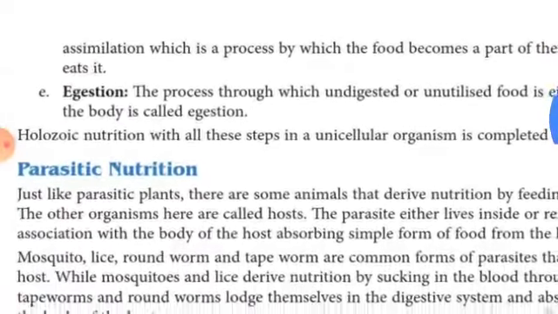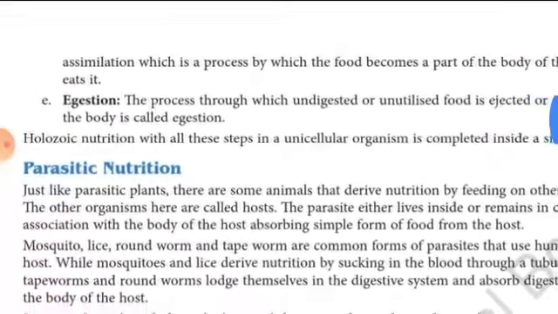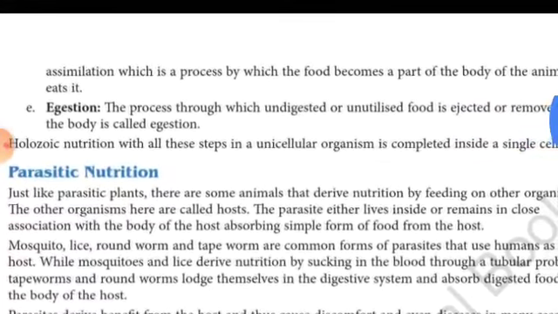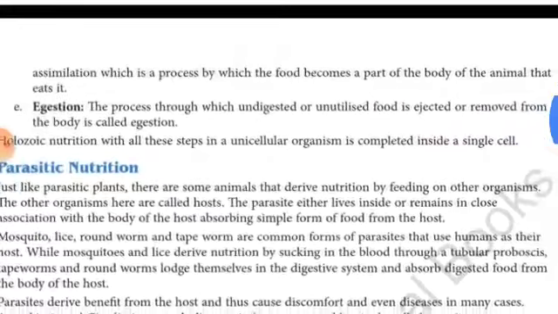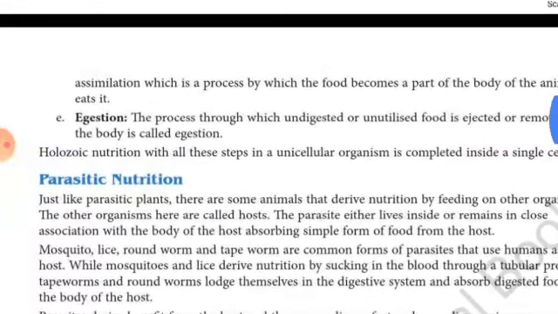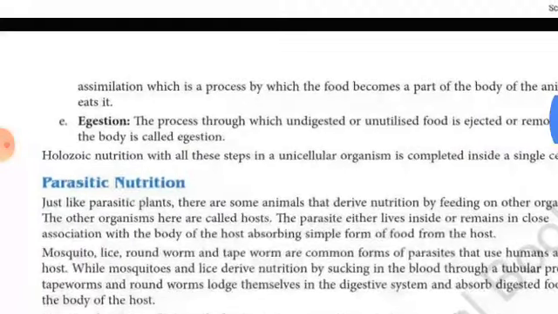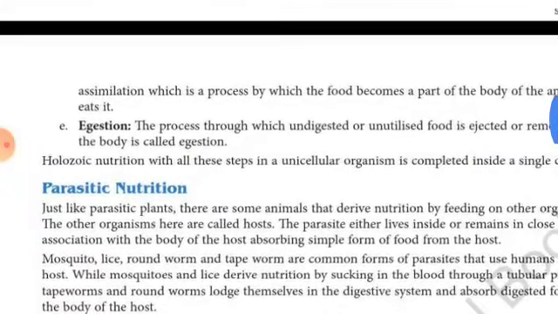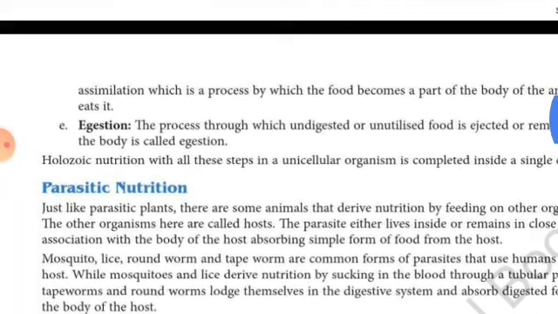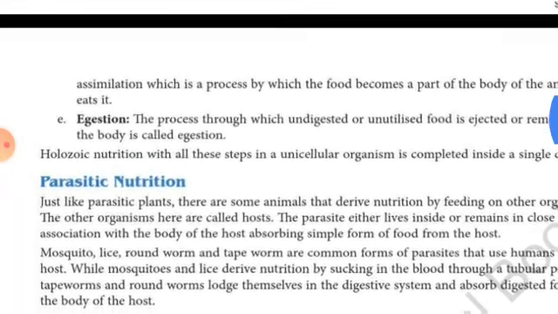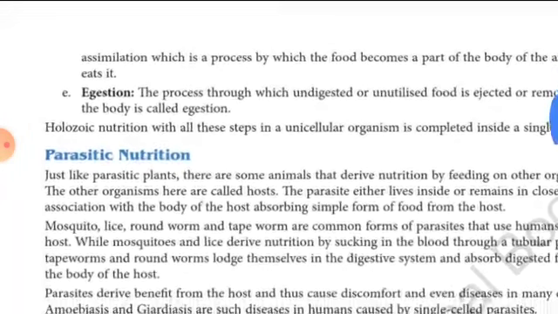The last process, egestion, means to throw out, to remove the undigested or unutilized food, and that process is called egestion. The large intestine helps in egestion along with the rectum, which throws out the undigested or unutilized food in the form of feces or waste. Holozoic nutrition with all these steps in a unicellular organism is completed in a single cell.